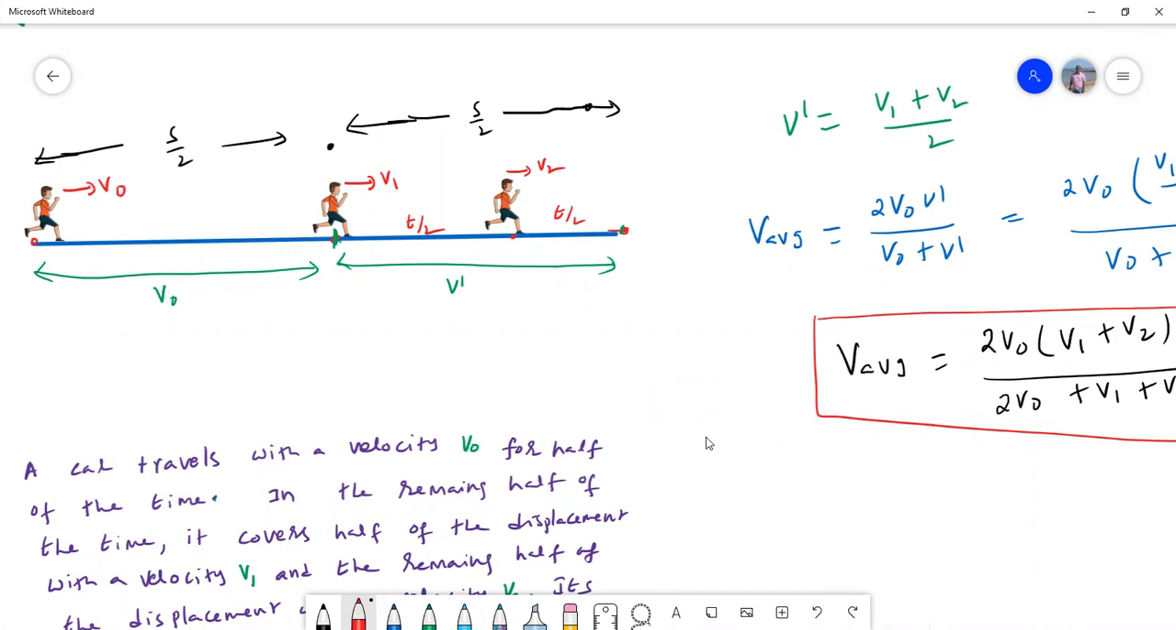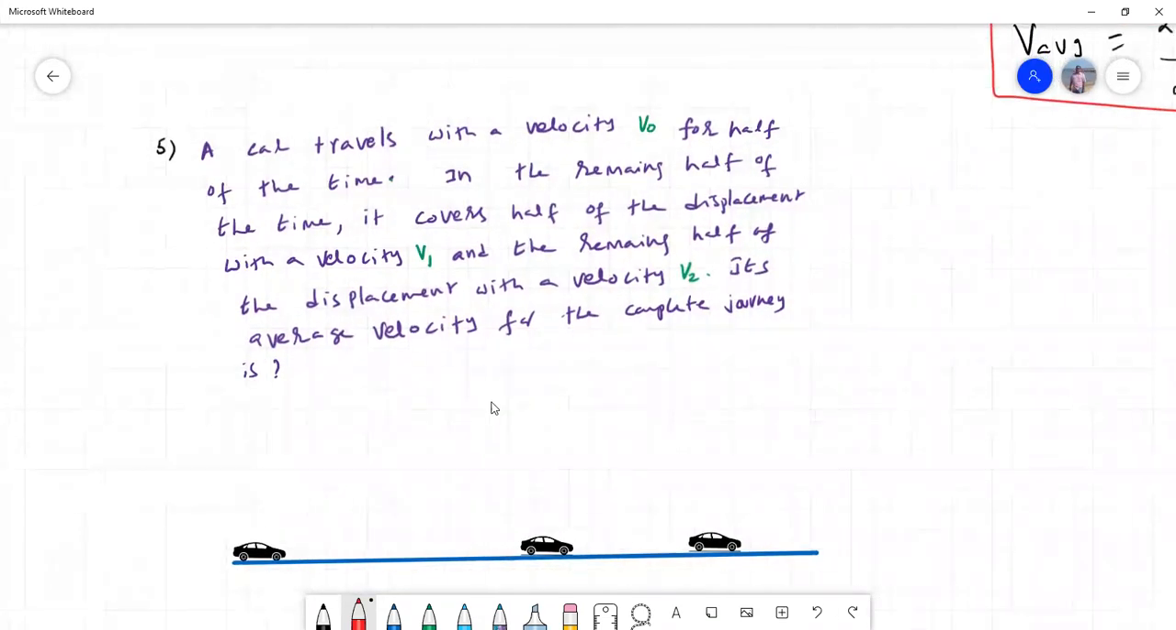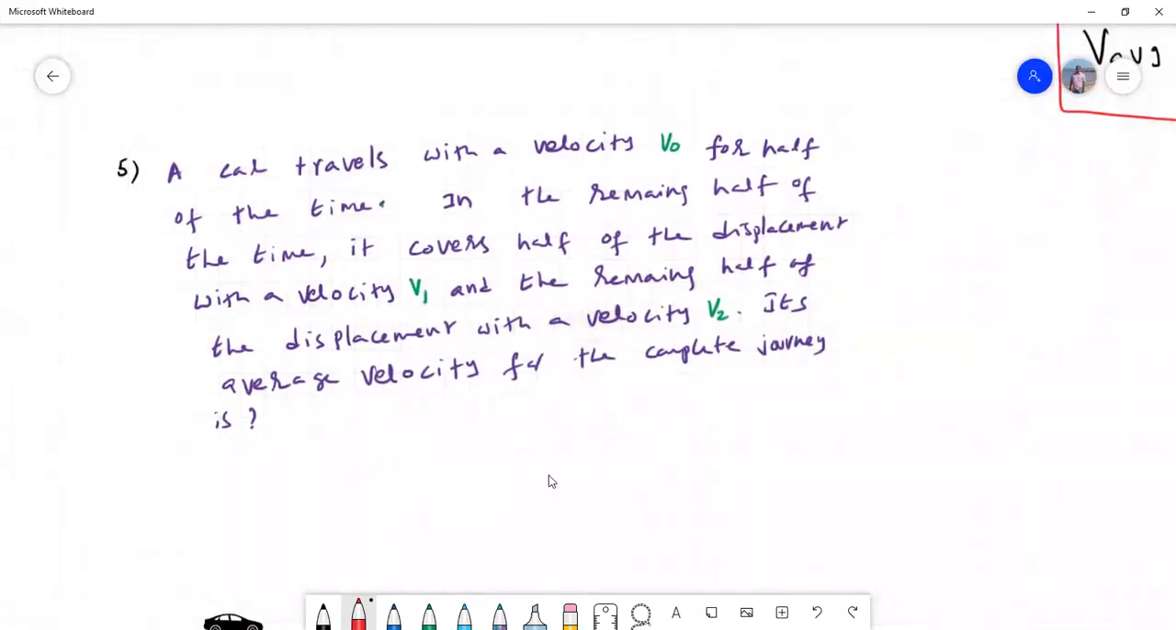Let's see one more problem, how this works out. Now in this case, what is it saying? A car travels with a velocity v0 for half of the time. This is very important, half of the time. In the remaining half of the time, it covers half of the displacement with velocity v1 and the remaining half of the displacement with velocity v2. Find its average velocity for the complete journey.